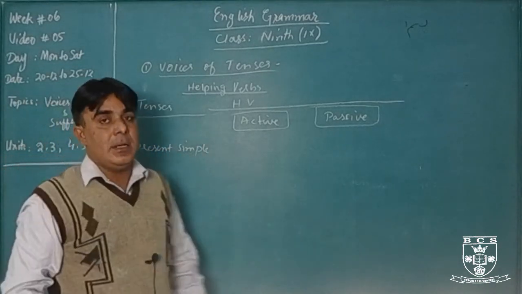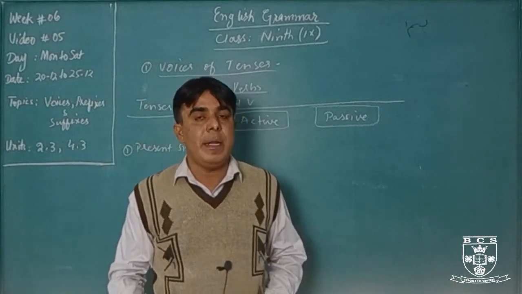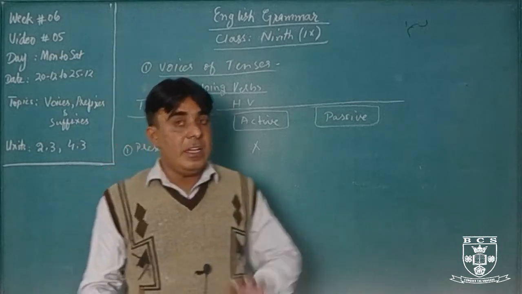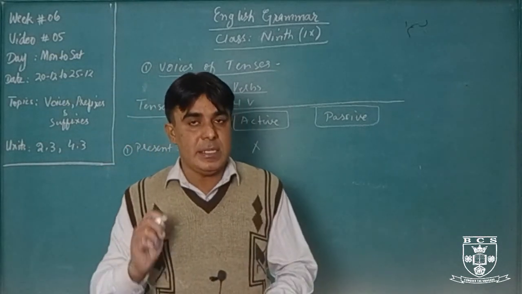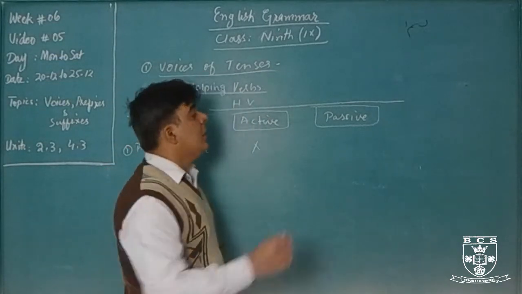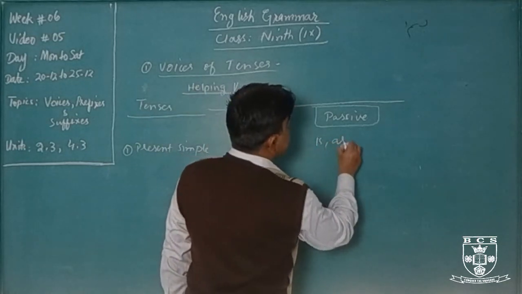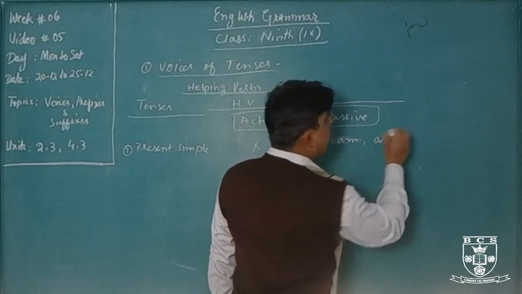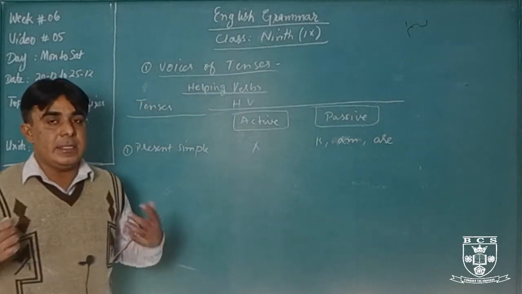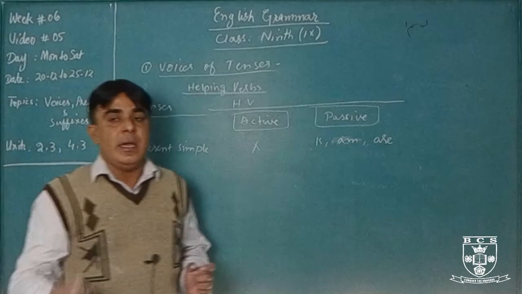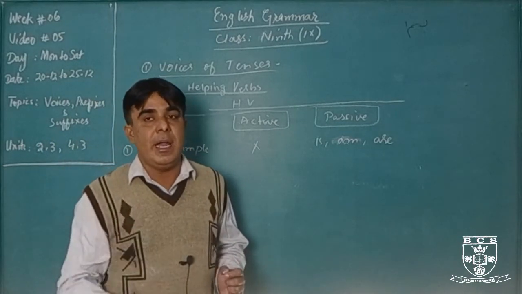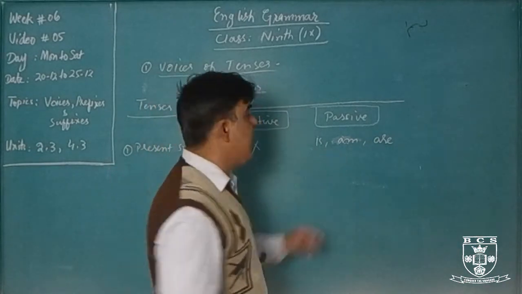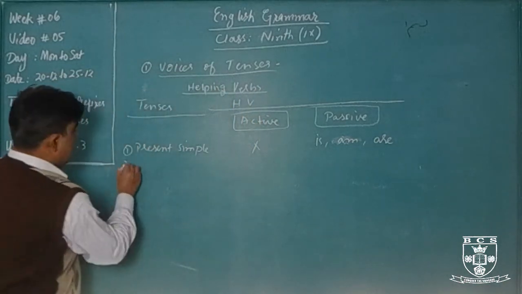Which are the helping verbs of present simple? In active voice there are no helping verbs in present simple. But for the same sentence in present simple tense, if we use it in passive voice, then the helping verbs of passive voice are is, am, are.